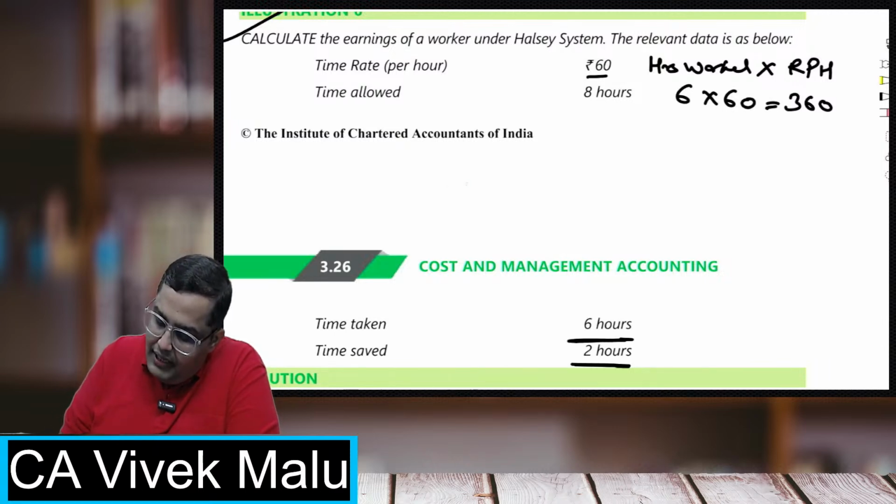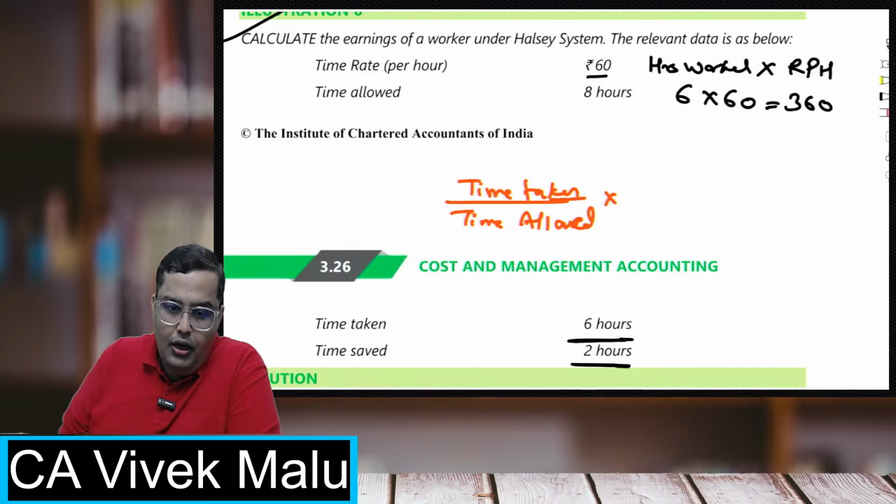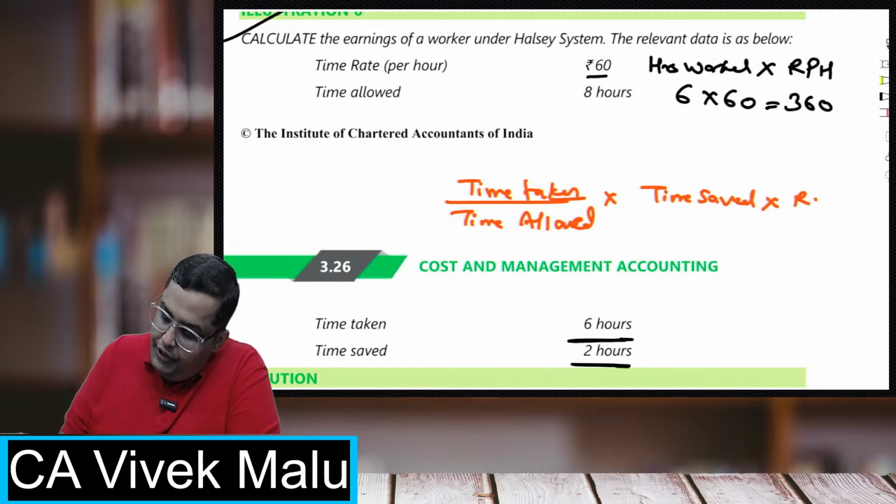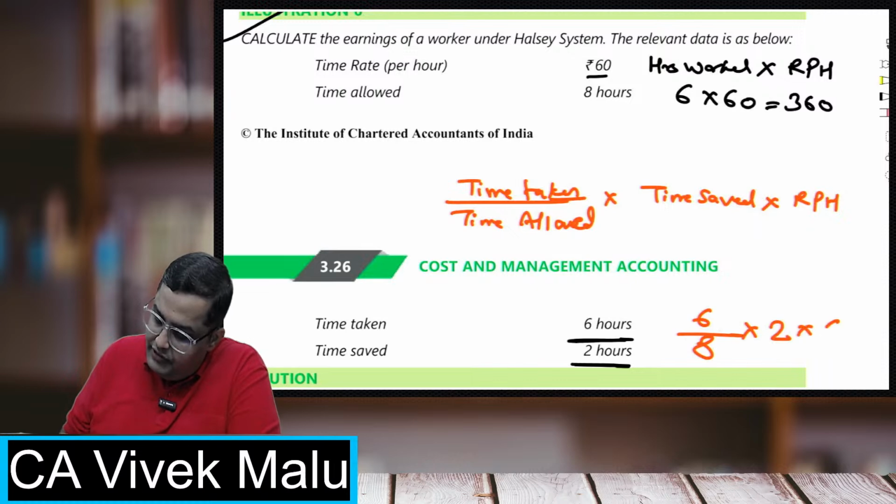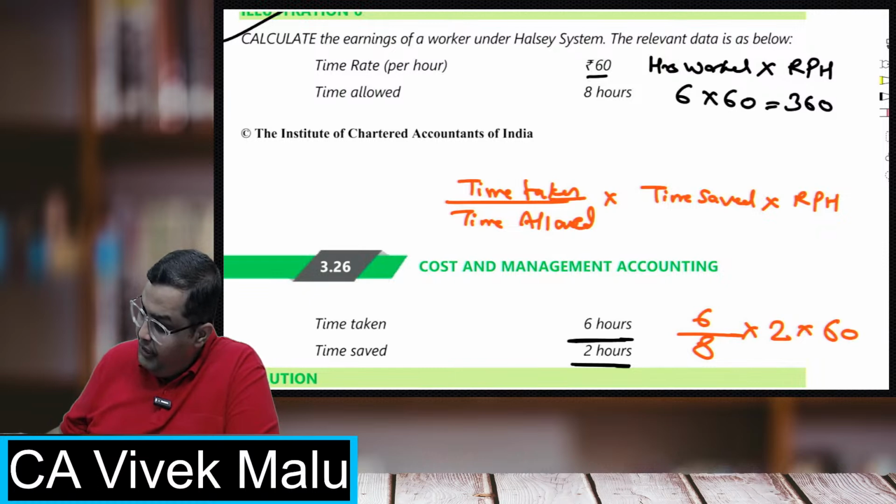The bonus formula is time taken upon time allowed into time saved into rate per hour. So time taken is 6, time allowed was 8, time saved is 2 hours, rate per hour is 60. So that will be 120 into 6 divided by 8. So that is 90 rupees will be the bonus.